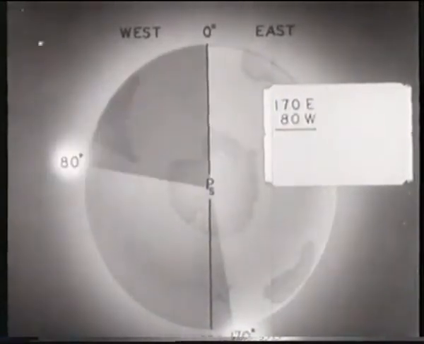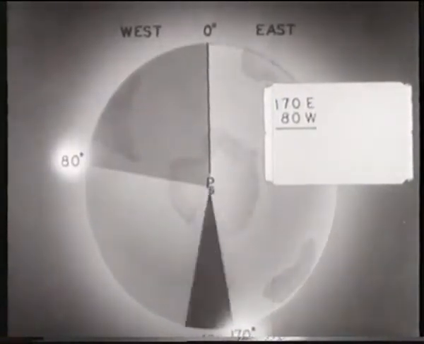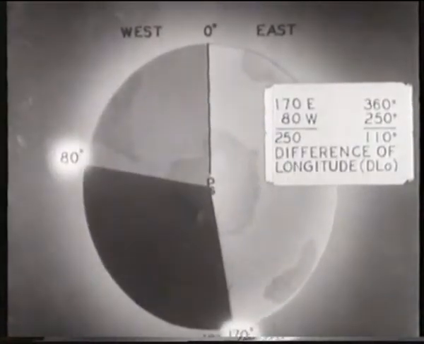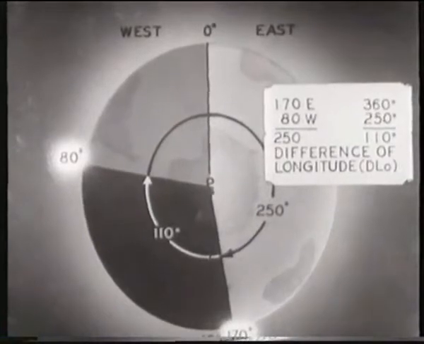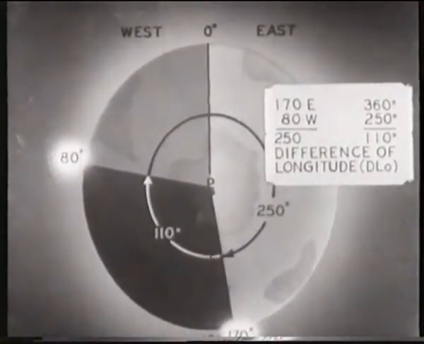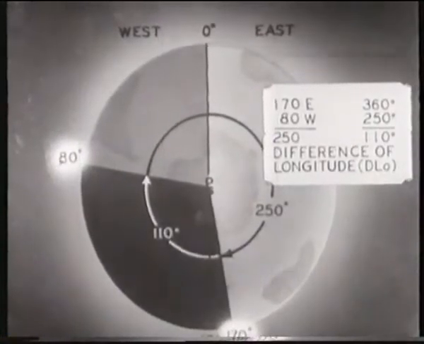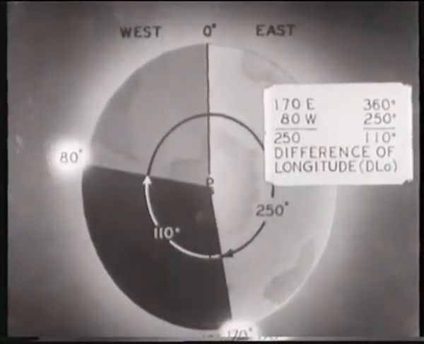If, however, the 180th meridian is crossed in either direction, the actual difference of longitude traveled is not the sum of the longitudes. For example, if we go from 170 degrees east longitude to 80 degrees west longitude, we naturally would travel east across the 180th meridian, which would be the shortest distance. Therefore, the DLO would be the sum of the two longitudes, 250 degrees, subtracted from 360 degrees, which equals 110 degrees east.